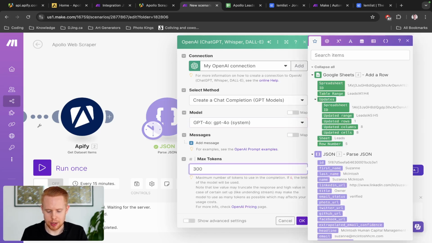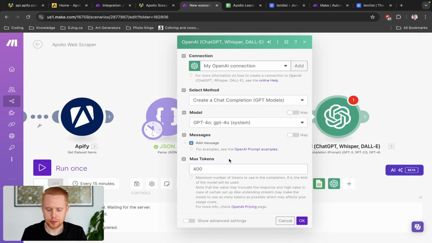Max tokens, I'm going to put in like 400 here. Max tokens corresponds to how much money you're spending, right? So every token it uses will cost you more money. But when you say max tokens, you're essentially saying, hey, if you spend more than 400 tokens, we're going to cut off the message, and we're not going to say anything more, right? So it could cut off mid-word, for example, if the message spans longer than 400 tokens, right?